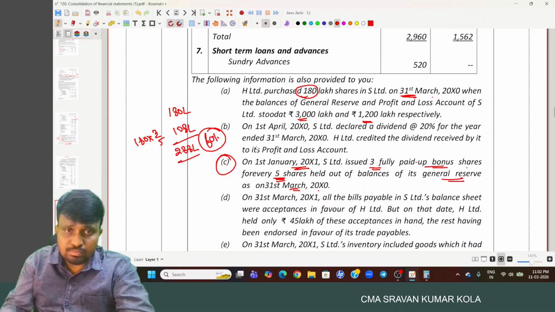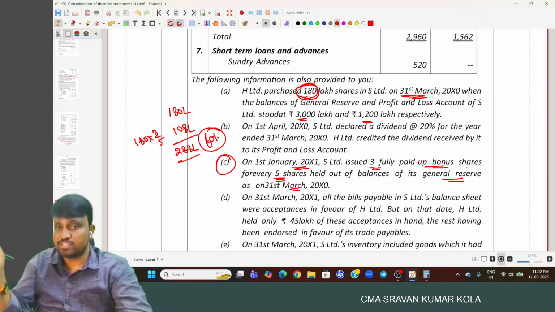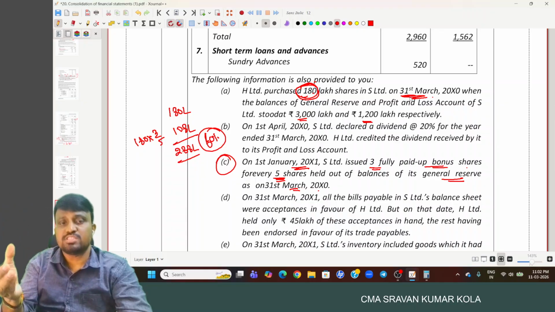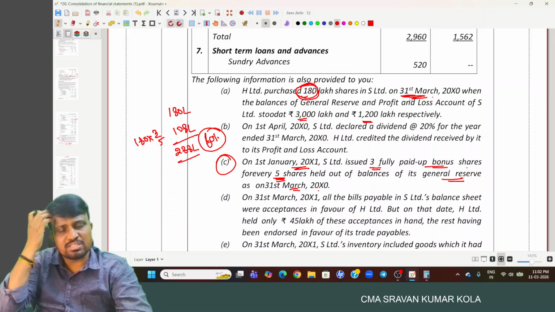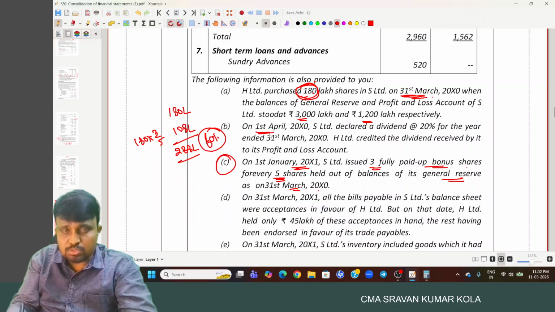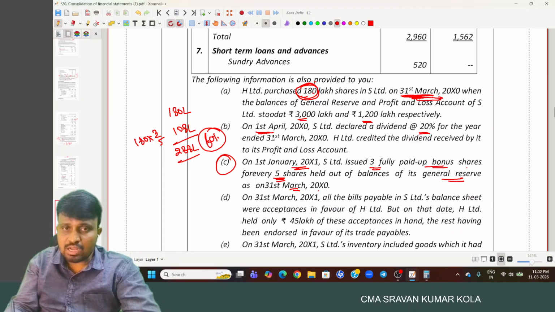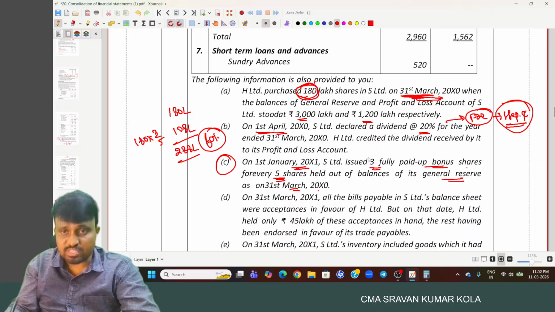Okay. So be careful. And here the data provided 180 lakh on 31st March. Above the data related in 31st March X1. In between that, any changes we have, generally we have the changes relating to what? Bonus shares. Okay. And on 1st April X0, nothing but what? On the date of acquisition itself. S Limited declared dividend at 20% for the year. On 31st March X0, they declare, means is relating to what? Pre-acquisition period, and we have to consider it in step 4, reduce it from cost of investment.